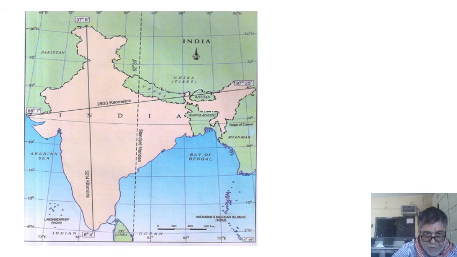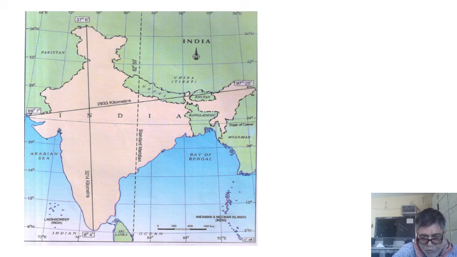Now boys, this is the north India to south India direction. This is 3214 kilometers, and this is the western boundary of our country and this is the eastern boundary of our country. This is 2933 kilometers. Now listen, this bluish color is the coastal line of our country.